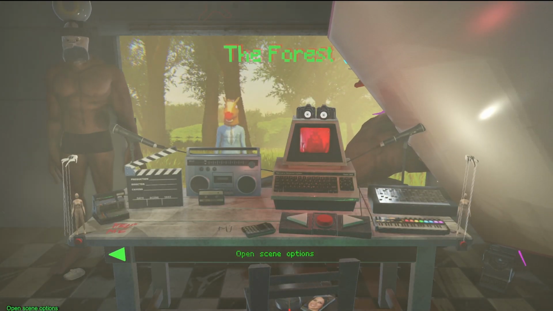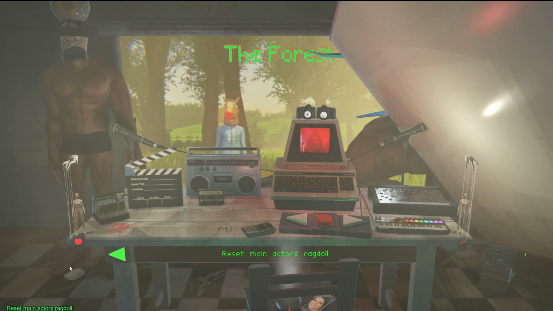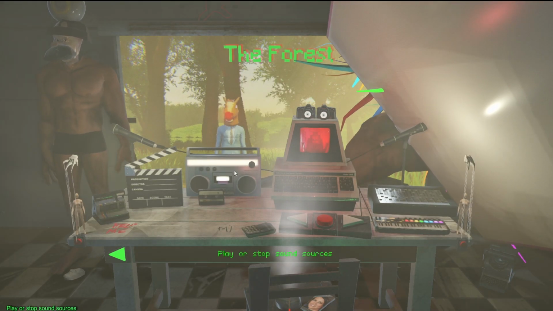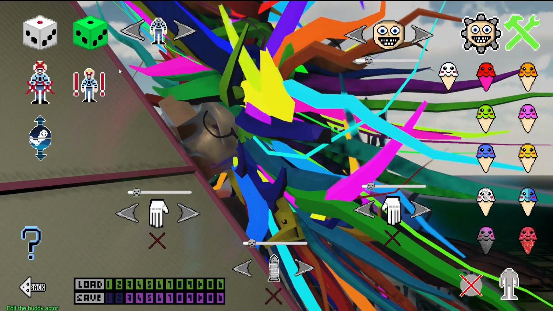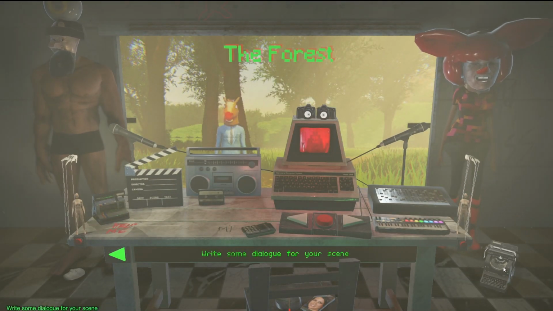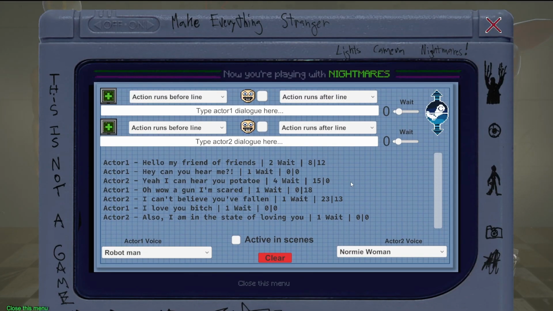Okay, so that's the AI dialogue mode. The next mode uses a typewriter, which is a new thing in Nightmare Puppeteer. It's another way to create dialogue. Where that is, you go here to make a nightmare. Let's randomize this person. They're too gigantic. And the typewriter's right here. You write it all in here. I'll show you how to use it after.